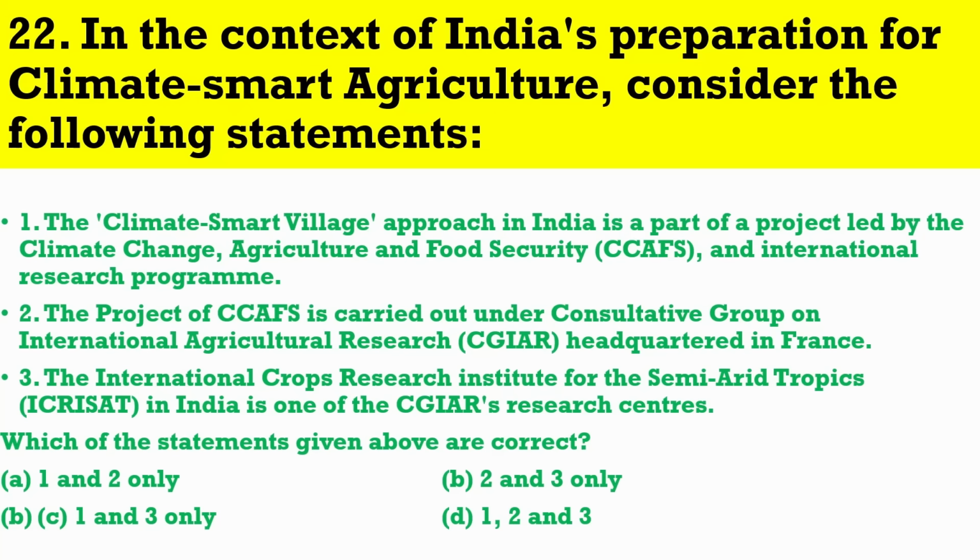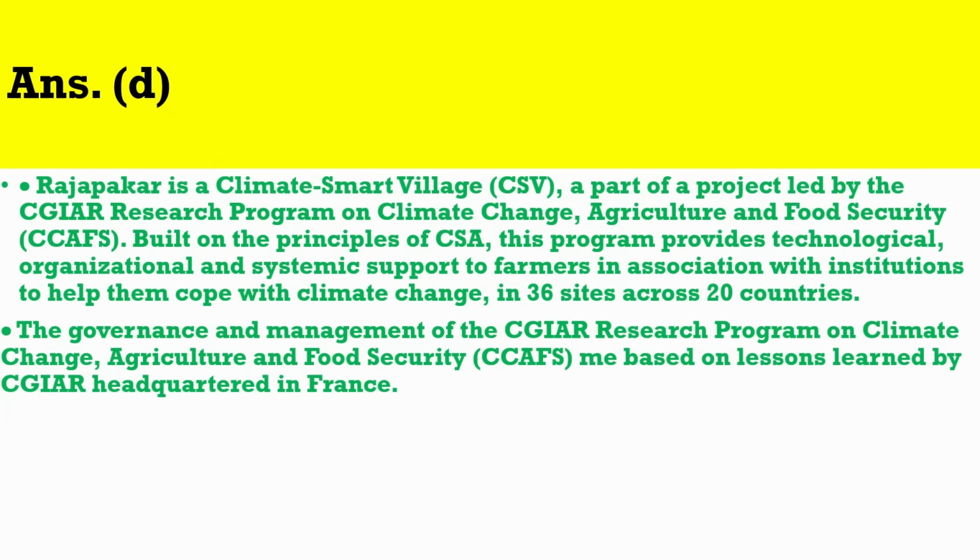Question number 22. In the context of India's preparation for climate-smart agriculture, consider the following statements. The correct answer is D. Rajpakar is a climate-smart village, CSV, a part of a project led by the CGIAR Research Program on Climate Change, Agriculture and Food Security, CCAFS.